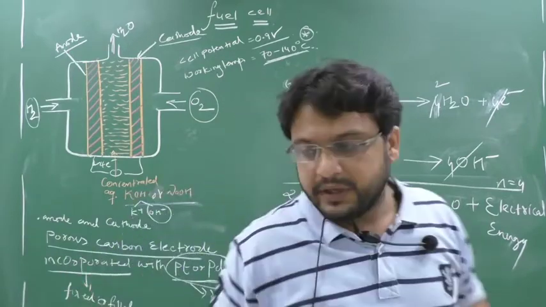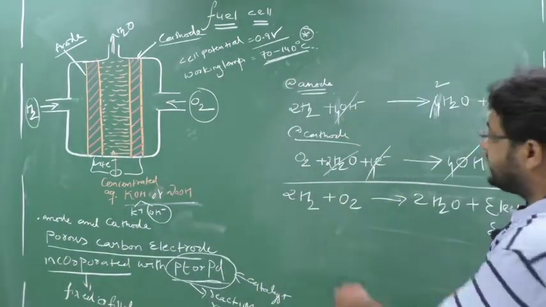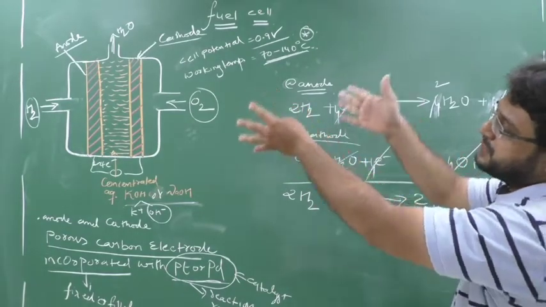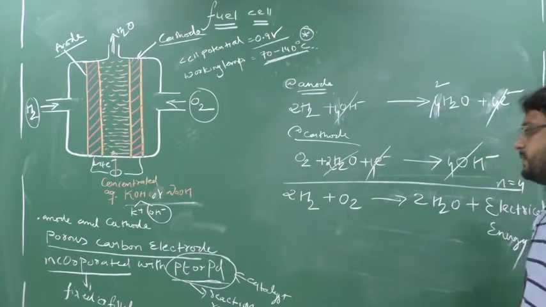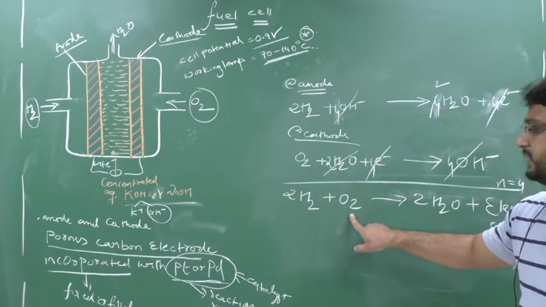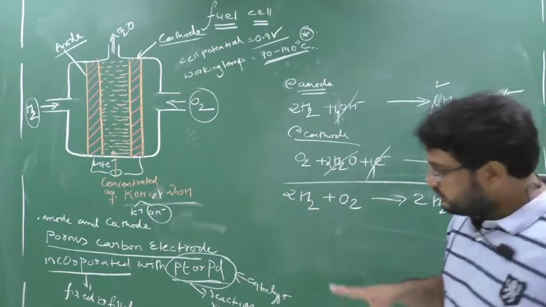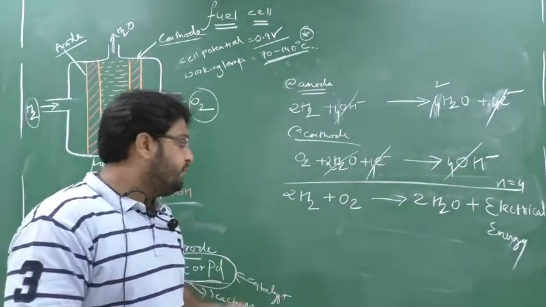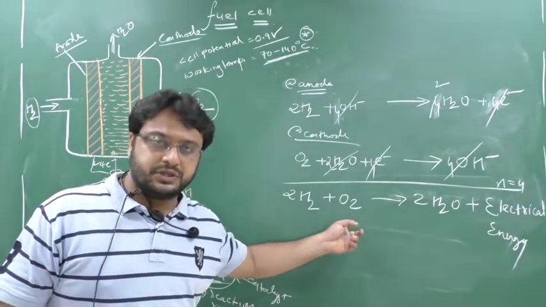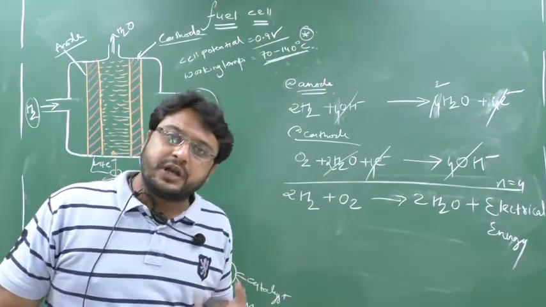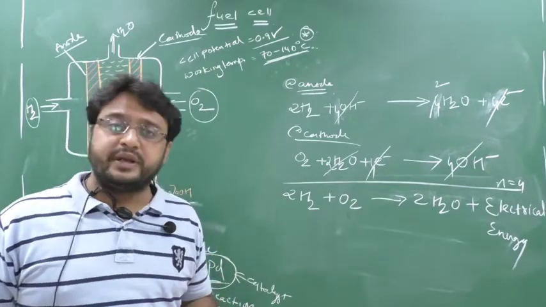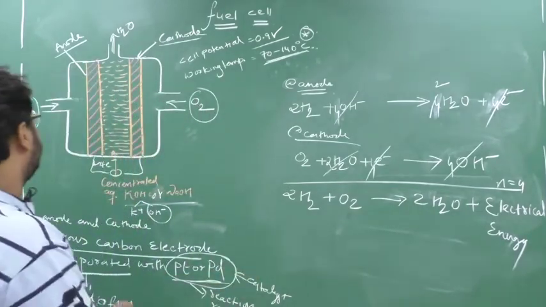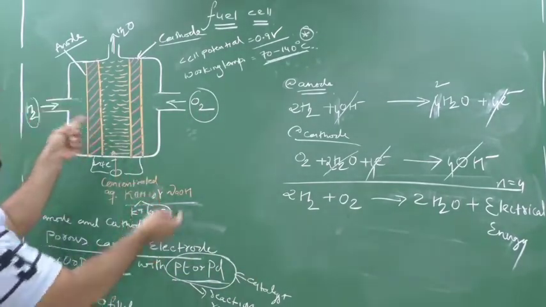Now one more question will come here. When we want to directly meet hydrogen and oxygen to form water, why do we require making this much cell? The reason is, when you do these two reactions, this reaction is highly explosive in nature because of the large exothermic reaction. Directly combining hydrogen and oxygen is a large explosive reaction due to the large exothermic energy, because a large amount of heat is liberated. So that's why what we are doing, we are meeting hydrogen and oxygen indirectly.